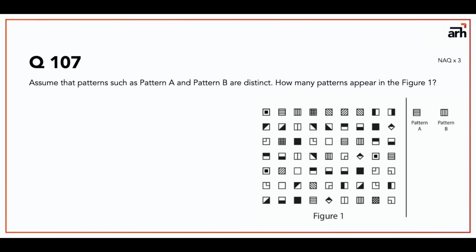Okay, these questions are purely observational type questions, so I am not going to give you answers for this. Please give me the answers in the comments. Let me know how many of them you can get right. So 107, you have to find how many different patterns appear.